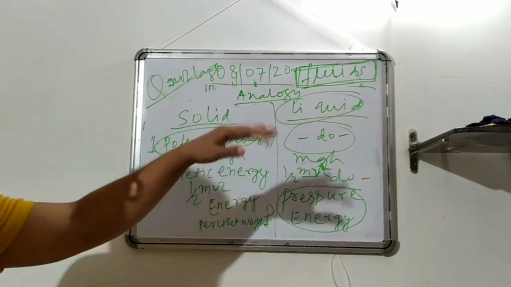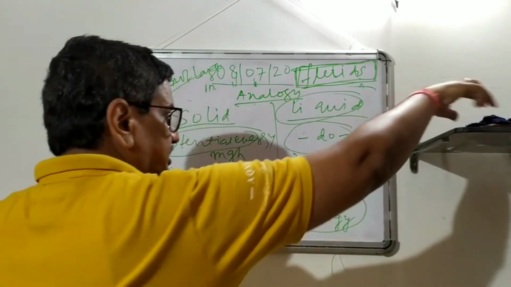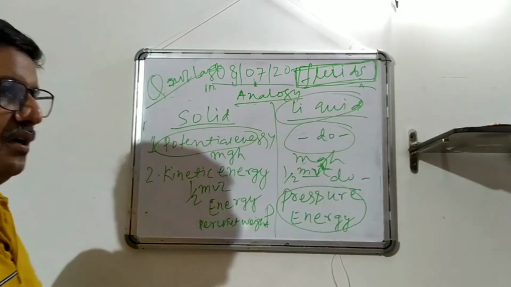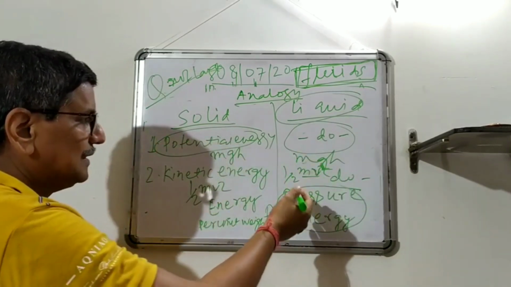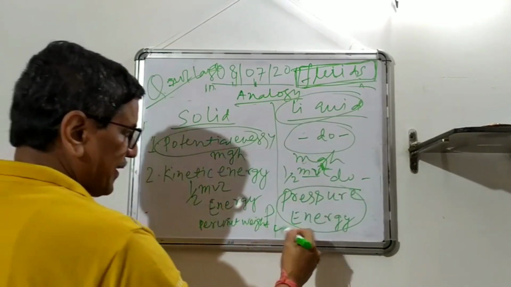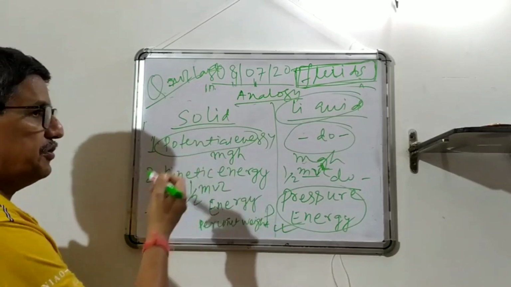And then we'll derive this. So that is the overview. That liquid possesses one more thing, pressure, because there is pressure difference. There may not be pressure difference, but for fluid motion there has to be a pressure difference, because this is the prime mover. In solid, what do you do?